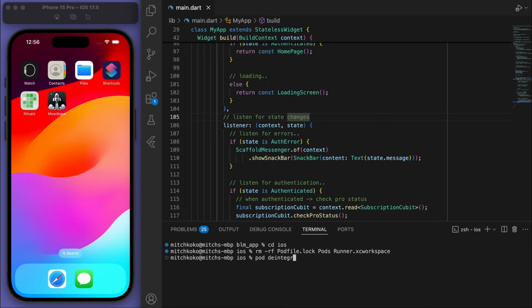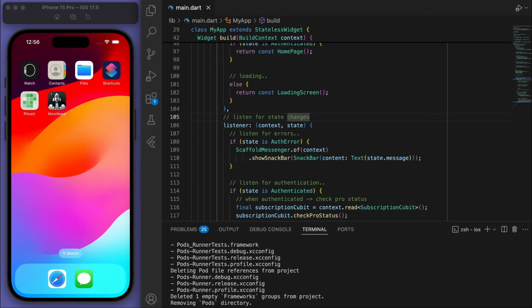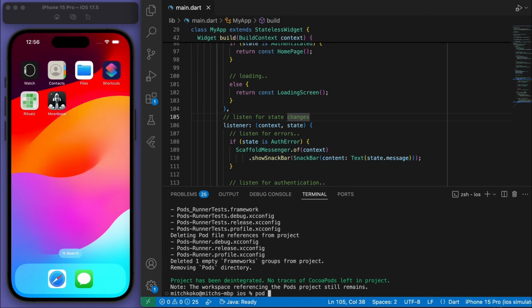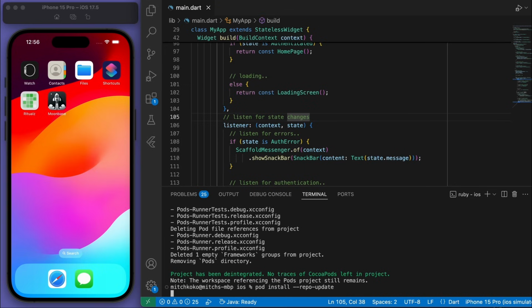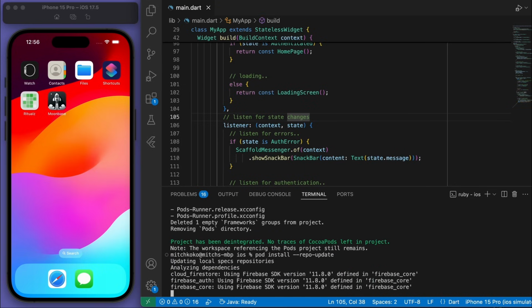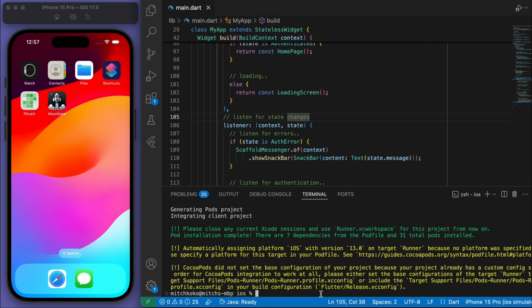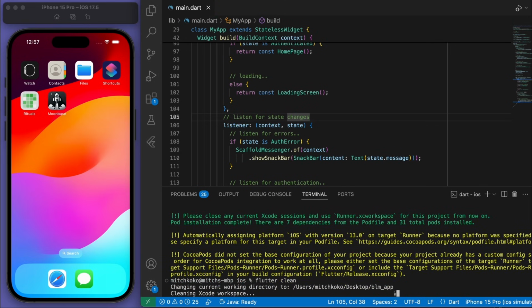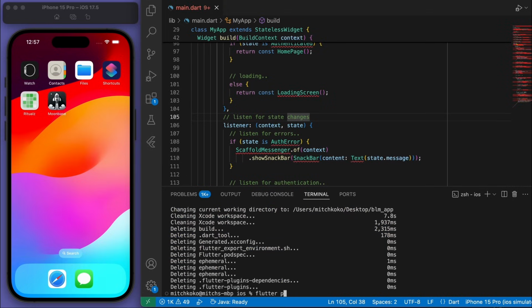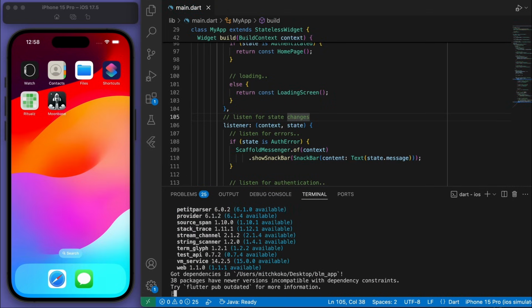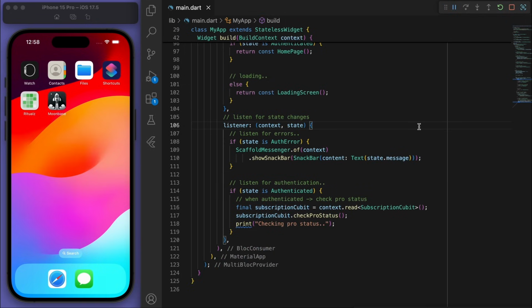Let's pod deintegrate. So what this does is it just deletes the entire pod file. And then I'm just going to pod install repo update so that we can just get everything from scratch. This way we can guarantee that we have all the updated packages. And once that's done, just say flutter clean. And finally, flutter pub get. Hopefully we have no issues and everything is looking good. All right, so let's try to build our app now.